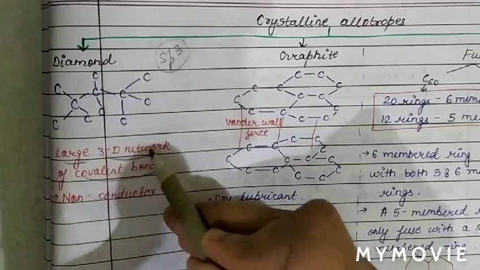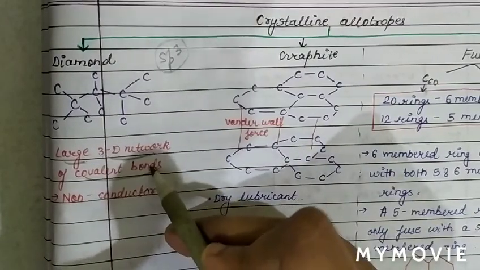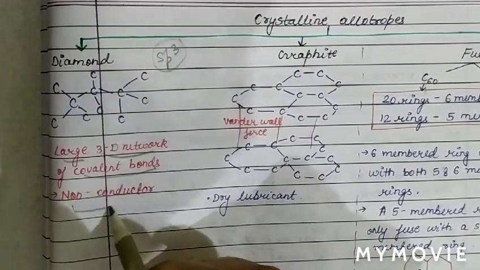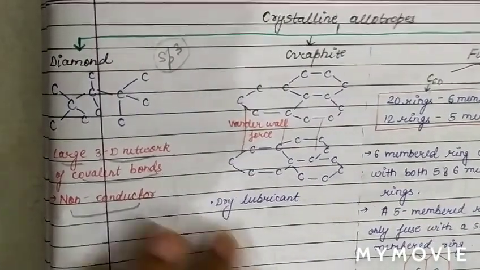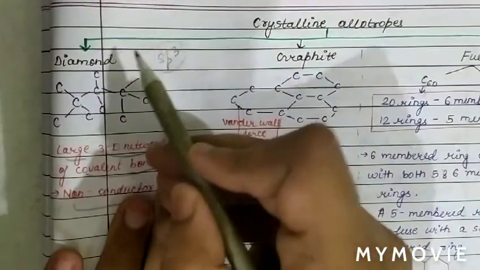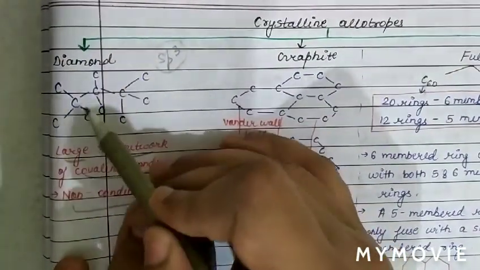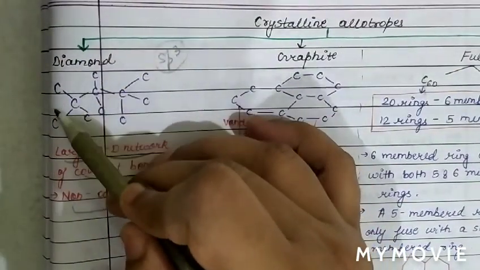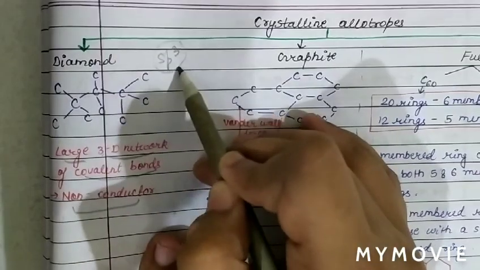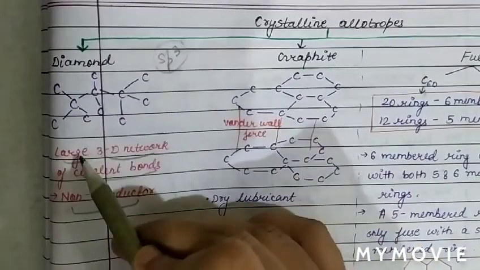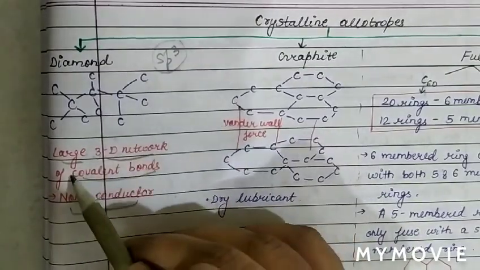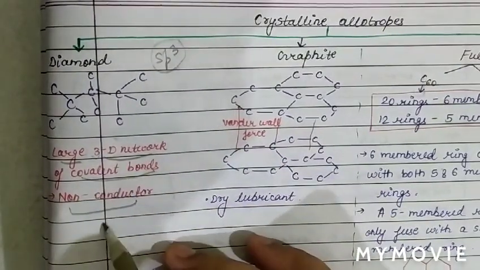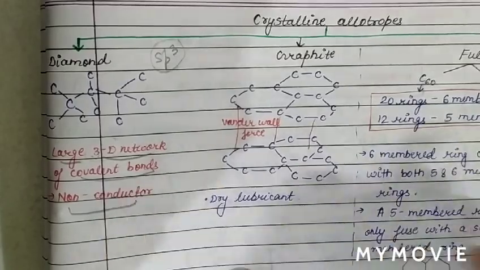Due to this large 3-dimensional network of covalent bonds, diamond is a non-conductor of heat and electricity.